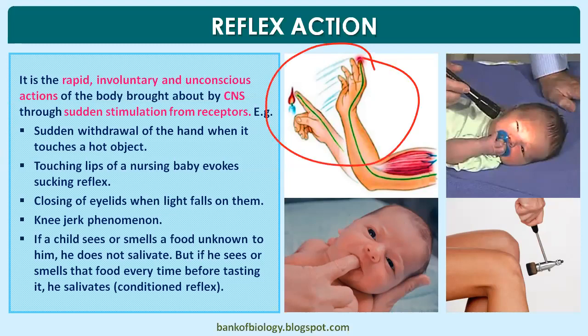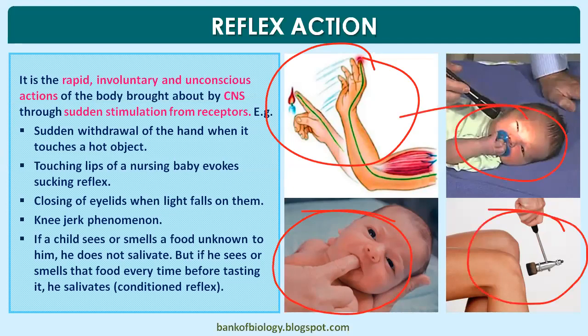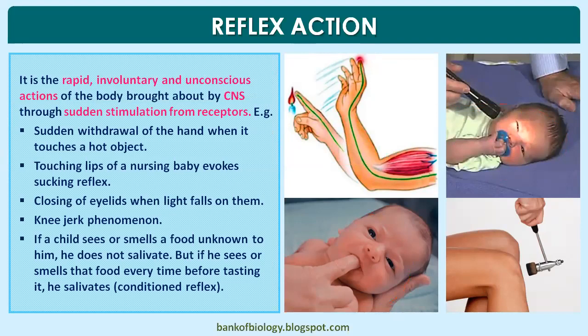Touching the lips of a nursing baby evokes a sucking reflex. Eyelids close when light falls on them. The knee jerk phenomenon: when you give a small jerk with some object, the knee goes back again. Like if a child smells or sees some food unknown to him, he does not salivate. But if he sees or smells that food every time before tasting, he salivates. What do you call that? That is a conditioned reflex. We'll discuss the conditioned reflex a little more later.